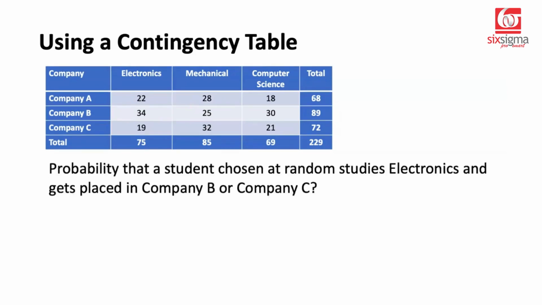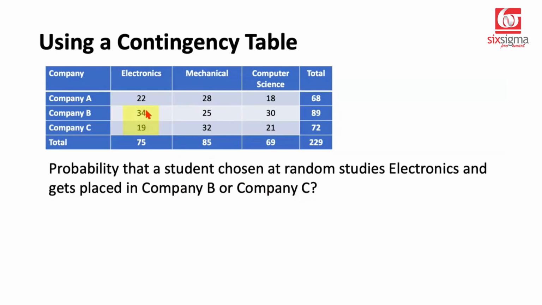Based on the same table, what is the probability that a student chosen at random studies electronics and gets placed in company B or company C? If the question was limited to just company B or just company C, we would have answered it just like the previous question. But now it says company B or company C. So how do we solve this?